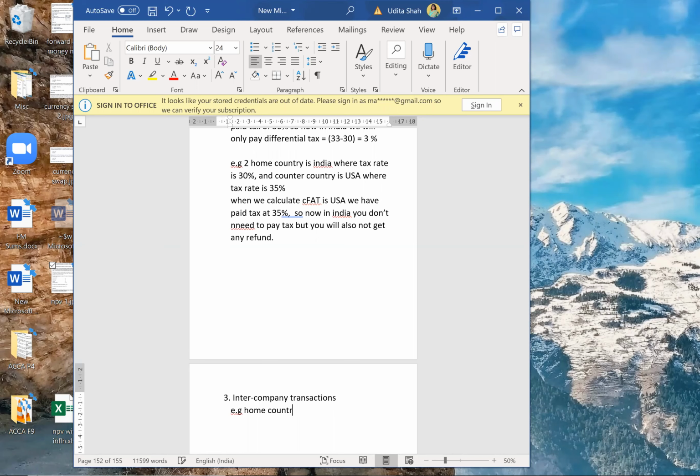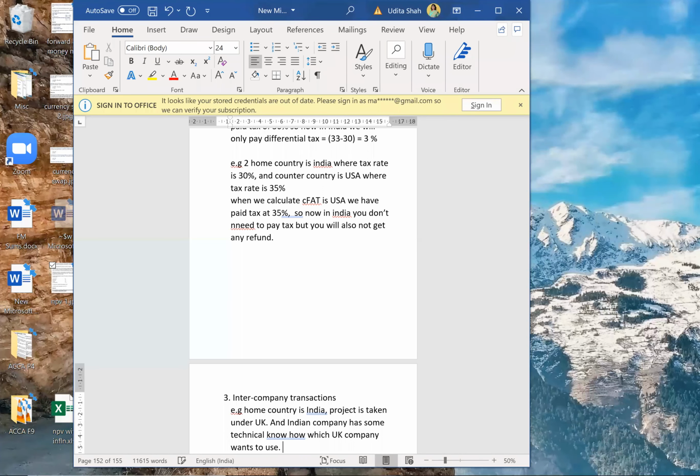Home country is India. A project is taken up in UK, and the Indian company has some technical know-how, that is how to use the machinery, which the UK company wants to use.